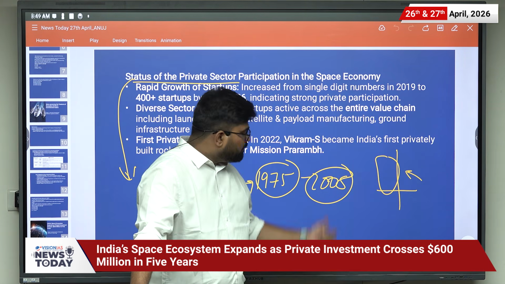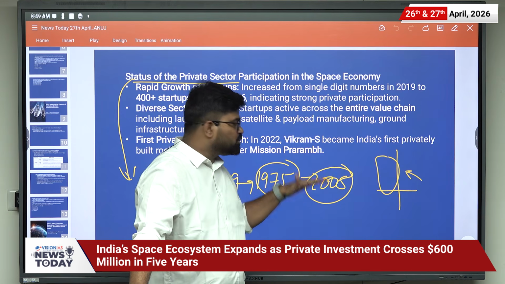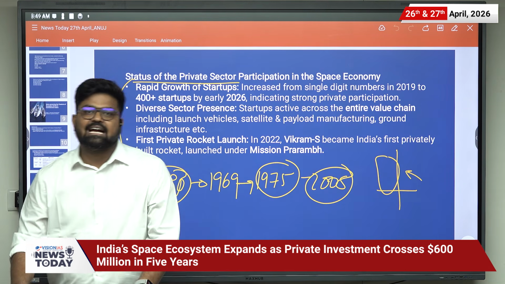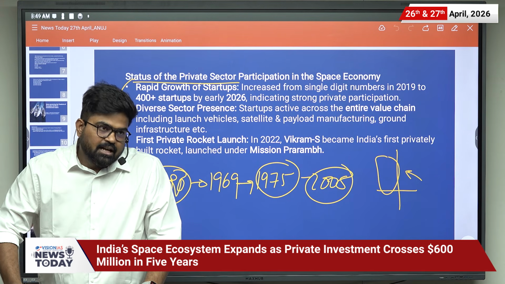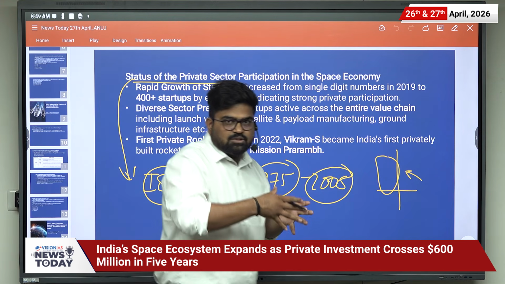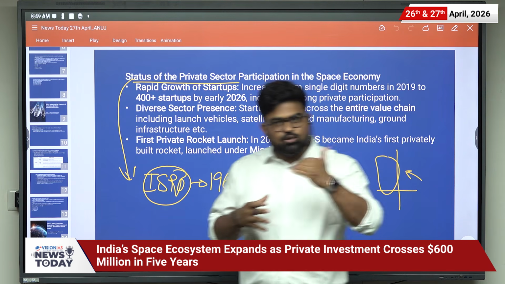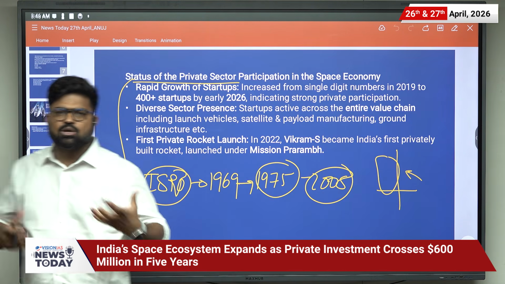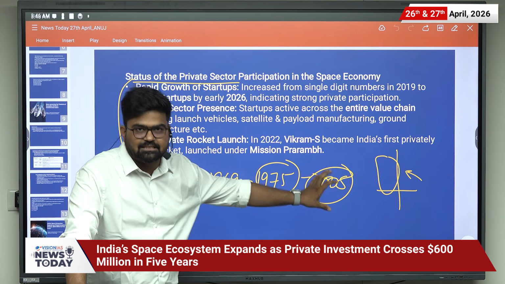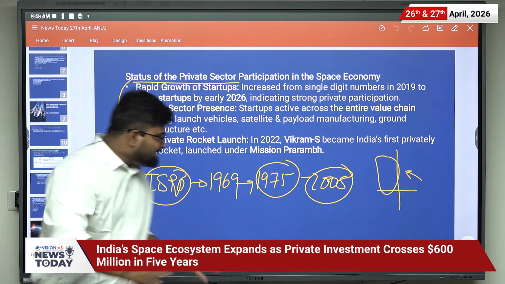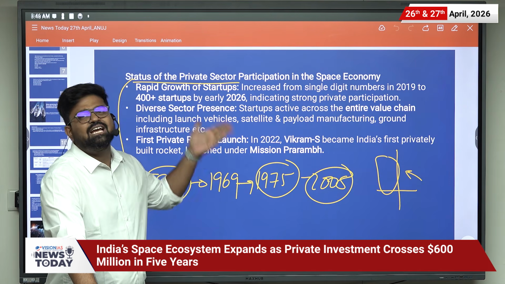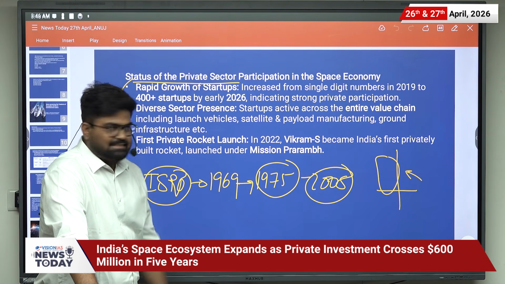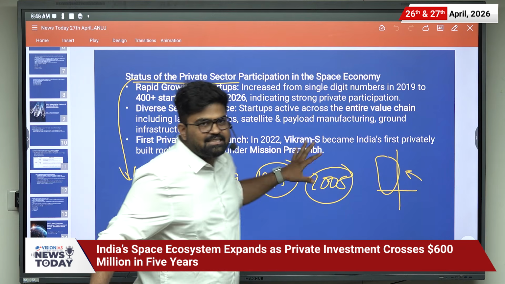But Indians have proved it by sending and landing the Chandrayaan mission on the moon. Now, what India wants, or what the government wants, is that ISRO should be more focused on the research objective, whereas the other things can be taken care of by the private sector. This is the background of this news.